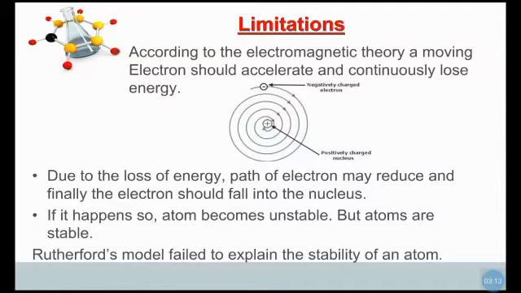So it may happen that atoms become unstable, but atoms are not unstable. Atoms are highly stable. So the very important limitation of the Rutherford model is that it is unable to explain the stability of the atom.